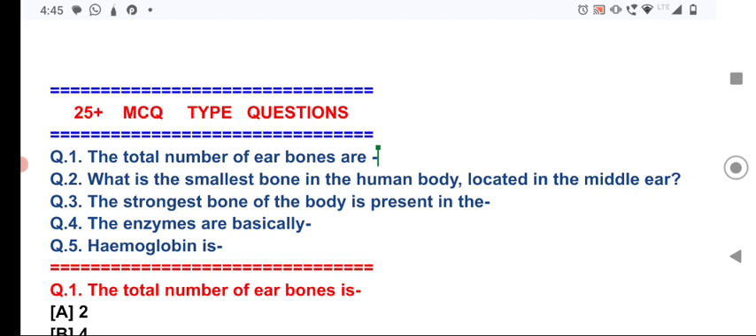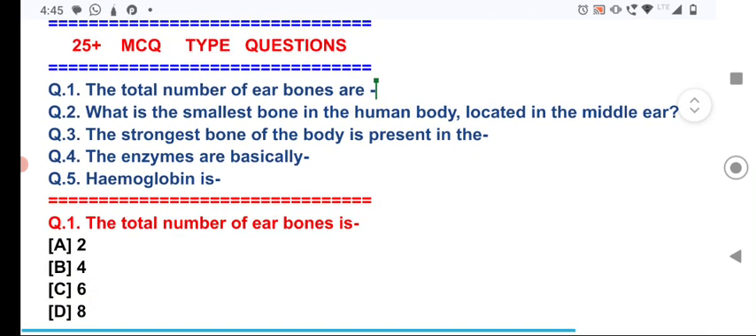Question number 1, the total number of the ear bones are. Question number 2, what is the smallest bone in the human body located in the middle ear? Question number 3, the strongest bone of the body is present in the. Question number 4, the enzymes are basically. And question number 5, hemoglobin is. To explain the above questions with the MCQ type of options, the following questions are to be discussed.